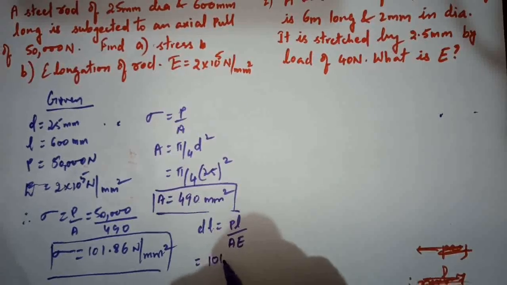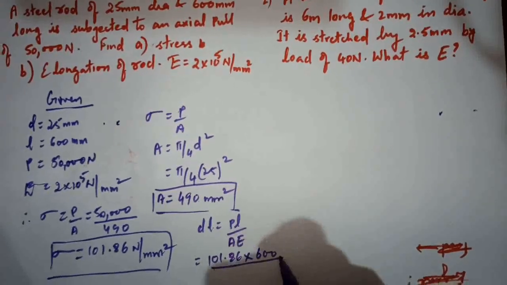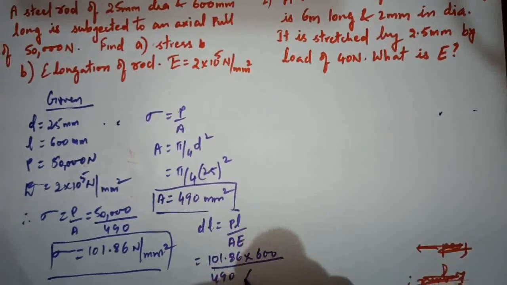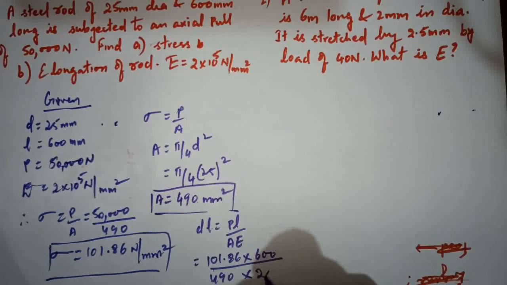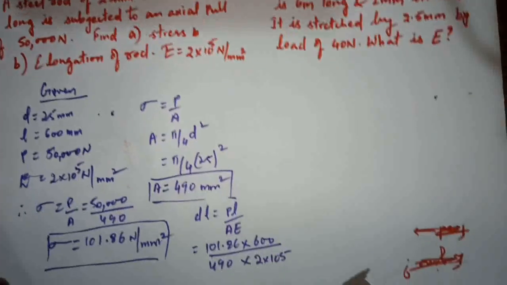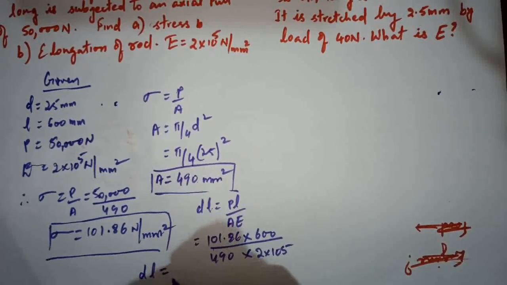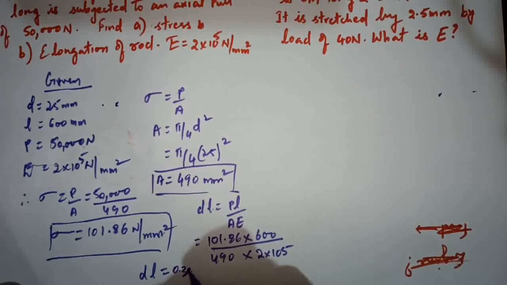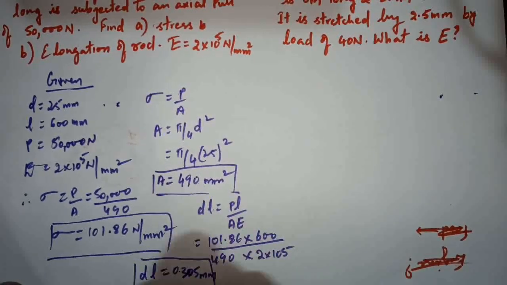Load is 50,000 and the length is 600 by area 490 into modulus of elasticity, which is 2 into 10 power 5. Therefore we get dl equals 0.305 mm. So this is how you are supposed to calculate stress and change in length.